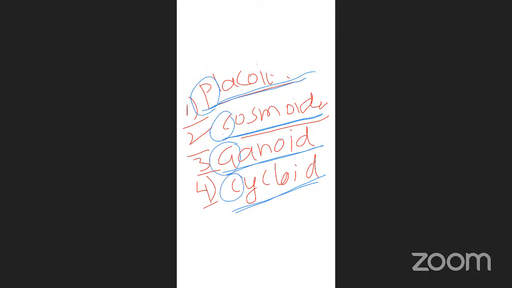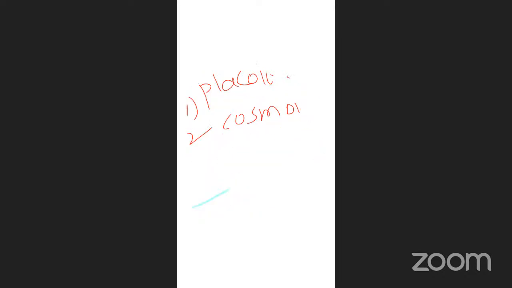Then what are the special characters present in these different varieties? What is the specialty of placoid? Of cosmoid scales? Of gonoid? All these let us discuss now. Okay, let's go with the first one.